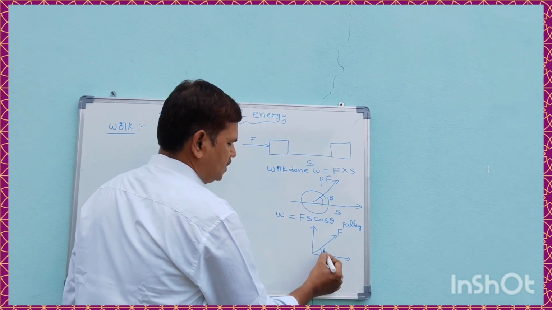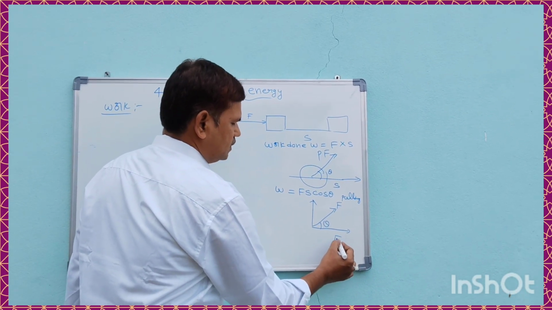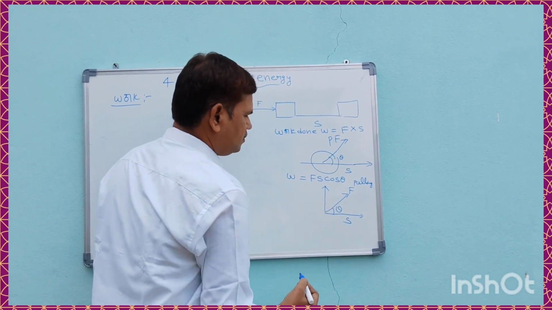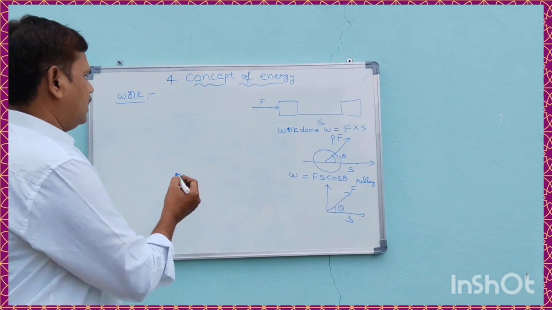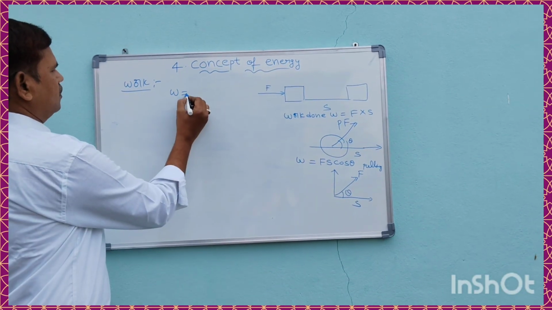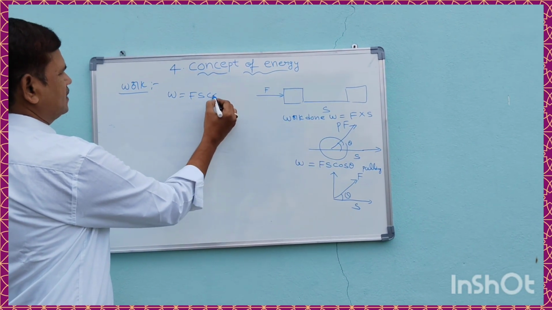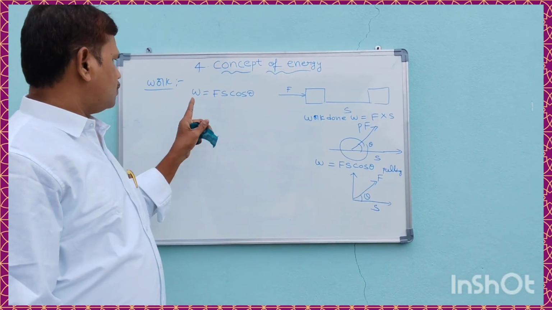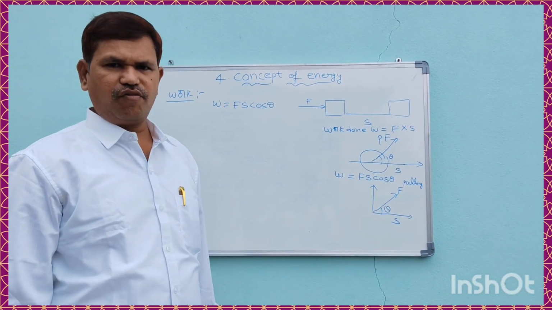The angle of force is theta. Displacement is s. Then work done can be written as W is equal to Fs cos theta. Work done is equal to force into displacement. W is equal to Fs cos theta.